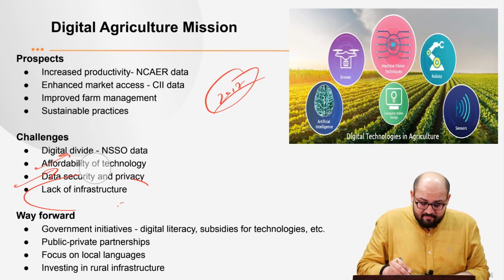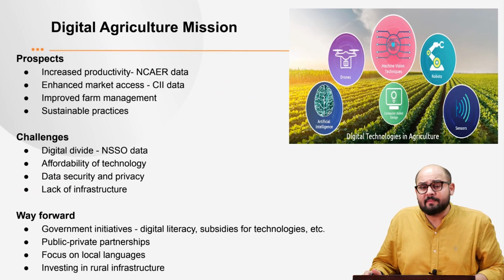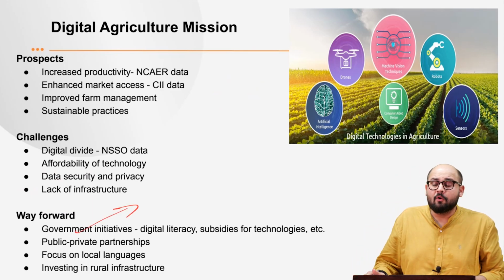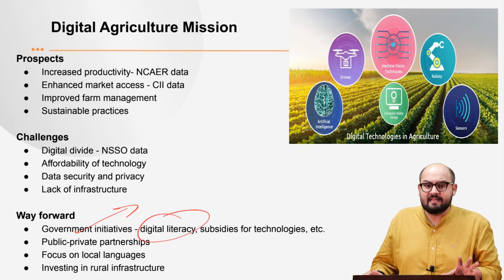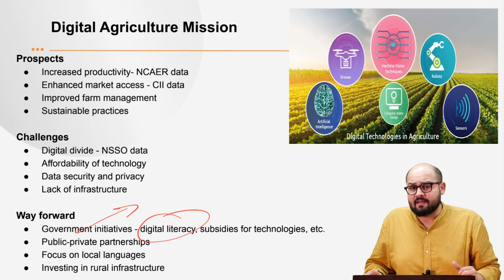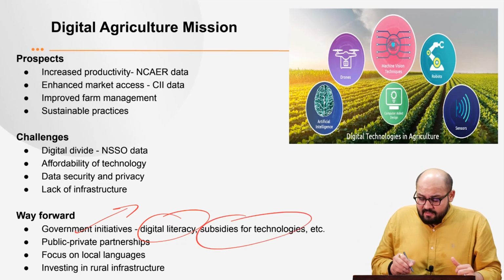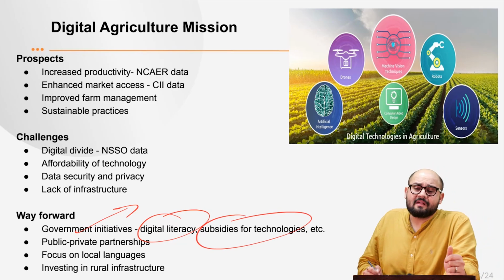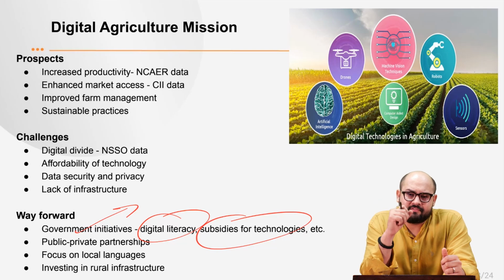Now, what is the way forward? What can be the way forward? See, first is that the government needs to have more initiatives so that it can promote digital literacy. We already have some programs, like Digital Saksharta Abhiyan, right? So the government needs to make it more robust. Then there is a need for more subsidies for these technologies. The government needs to provide financial incentives to different farmers so they can easily adopt them.